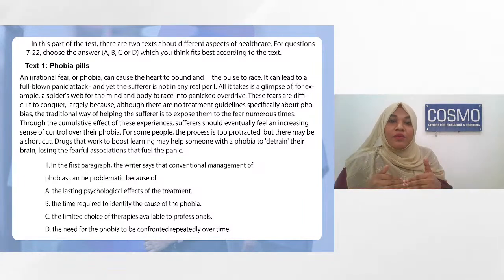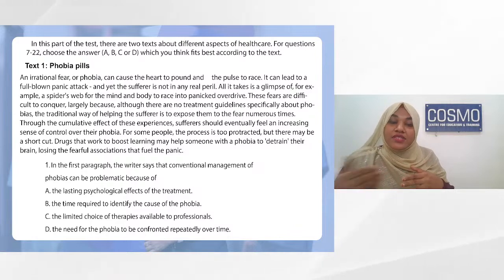Let's go to the second one. The time required to identify the cause of the phobia. Is that said here? No, there was nothing about time identifying the cause of phobia. That is not at all mentioned here. We are trying to overcome, we are not trying to find the cause of the phobia. So you're going to eliminate A and B. Now we are left with 2 choices, that is C and D.